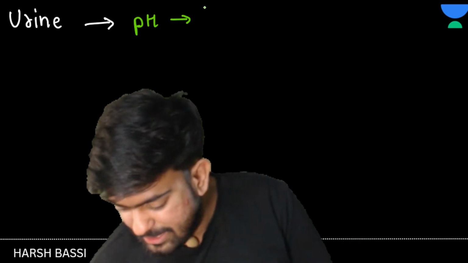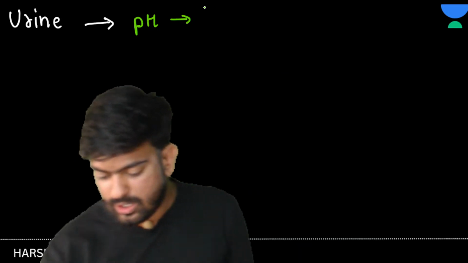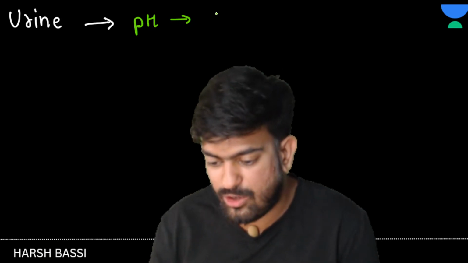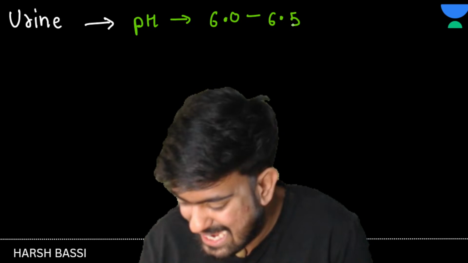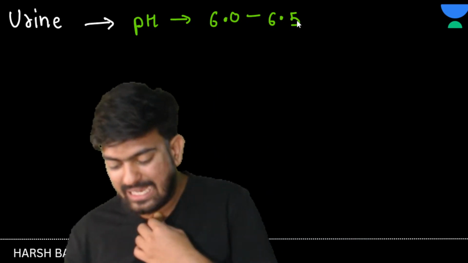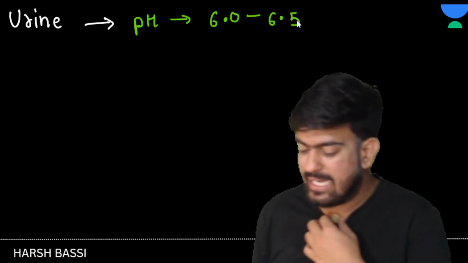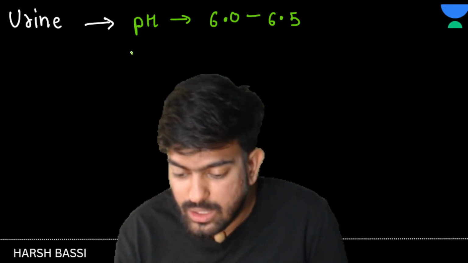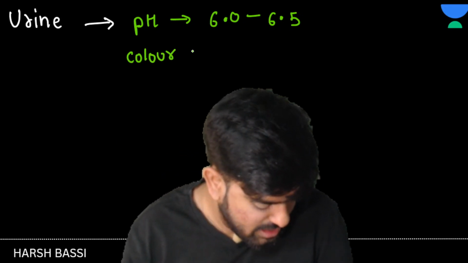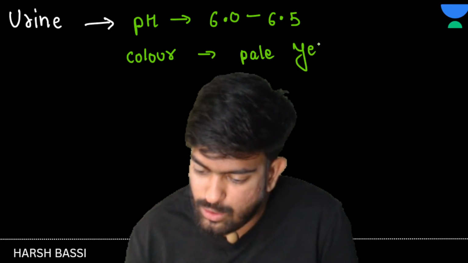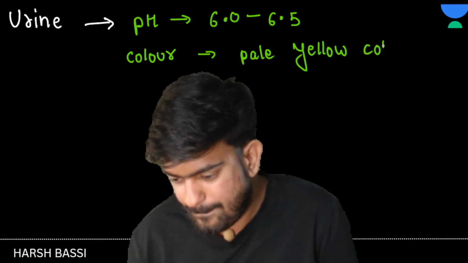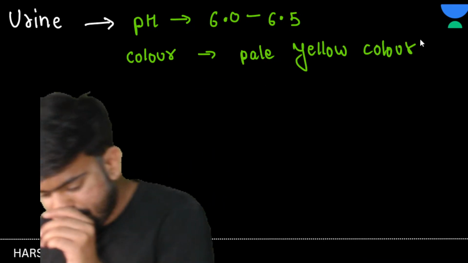So if I talk about the urine, children, the pH of urine is 6. It's approximately 6, from 6 to 6.5, slightly basic, sorry, slightly acidic, I'm so sorry, slightly acidic. Yes or no? Color is what? Pale yellow color. Okay, right?